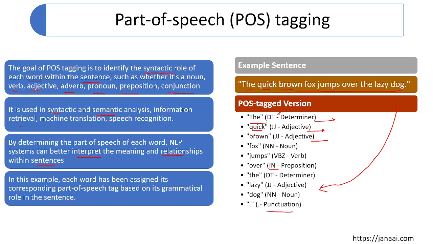I'll discuss later, when I do the algorithms and the coding for this POC, how these POS algorithms work. It is used in machine translation, speech recognition, information retrieval, and so on.